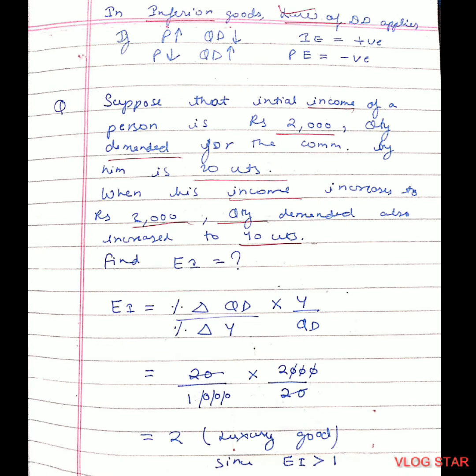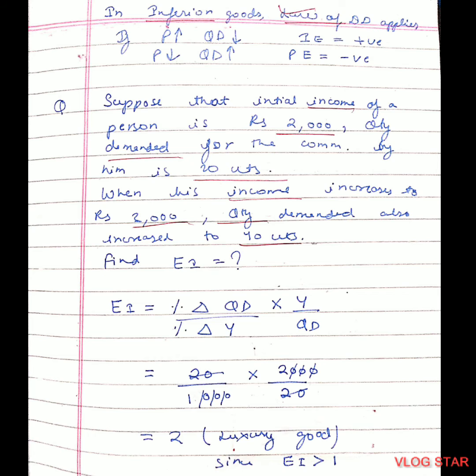Now let's talk about inferior good. In inferior goods, law of demand applies. That means if price of inferior good will increase, quantity demanded will decrease, and if the price of inferior good will decrease, quantity demanded will increase. So income elasticity has a positive relationship in case of inferior good, and price elasticity has a negative relationship in case of inferior goods. Now let's solve this question.